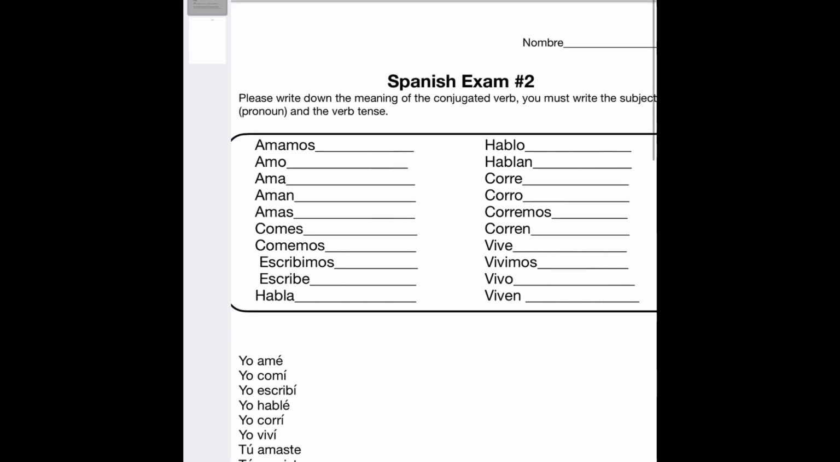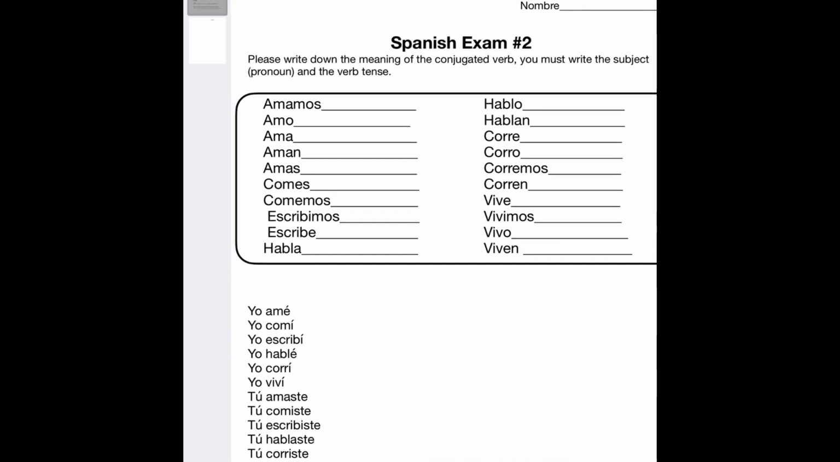This little format that I'm showing you. All right, so the first thing you're going to do is this little section where you're going to write down the conjugated verb, and you must write the subject, the pronoun, and the verb tense. We're just doing present tense, so make sure everything's in present tense. Okay, we're going to write the subject, so that's the pronoun.